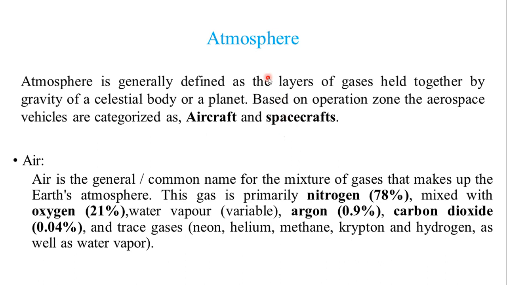The major composition of atmosphere is air. What is air? Air is a mixture of gases that makes up the Earth's atmosphere. The mixture of gases is in particular composition. Earth's atmosphere has air in this particular composition. Like we have nitrogen of about 78% and mixed with oxygen of 21% and other gases in minimal amount. And we do have trace gases that is neon, helium, methane, krypton, and hydrogen, as well as water vapor in small amounts.